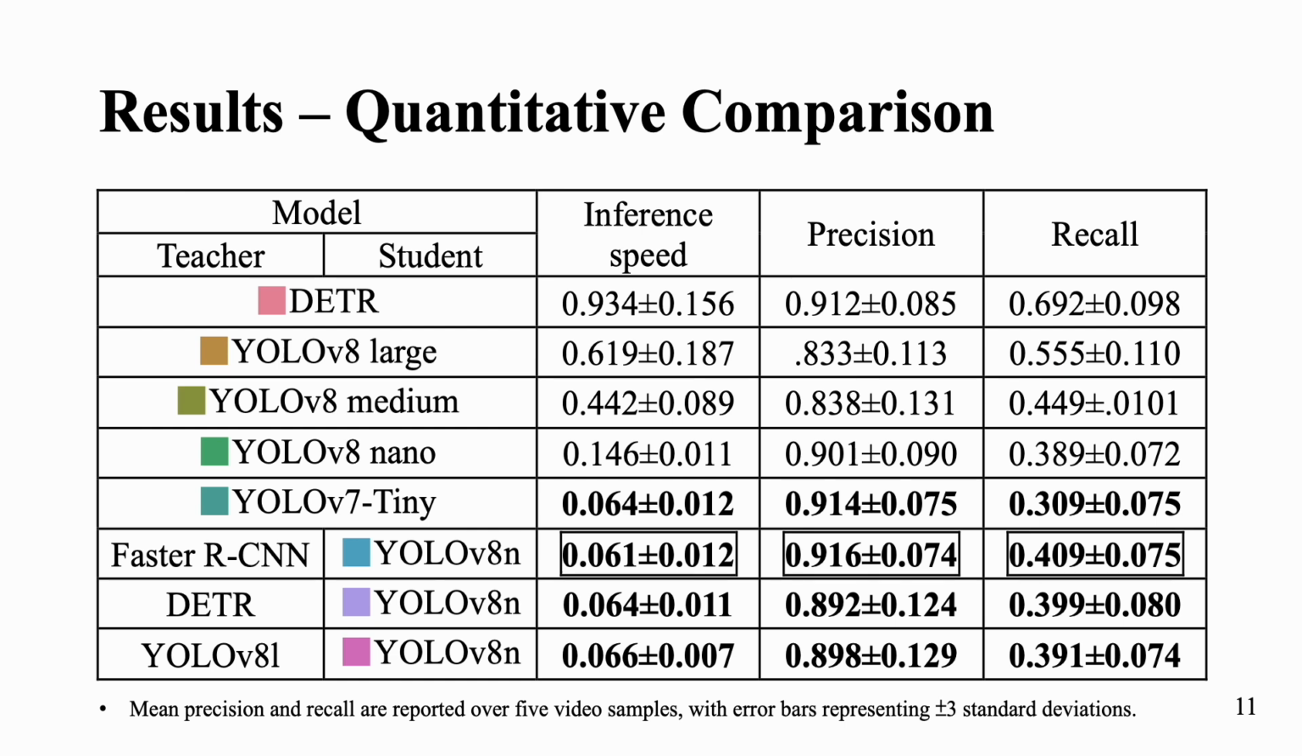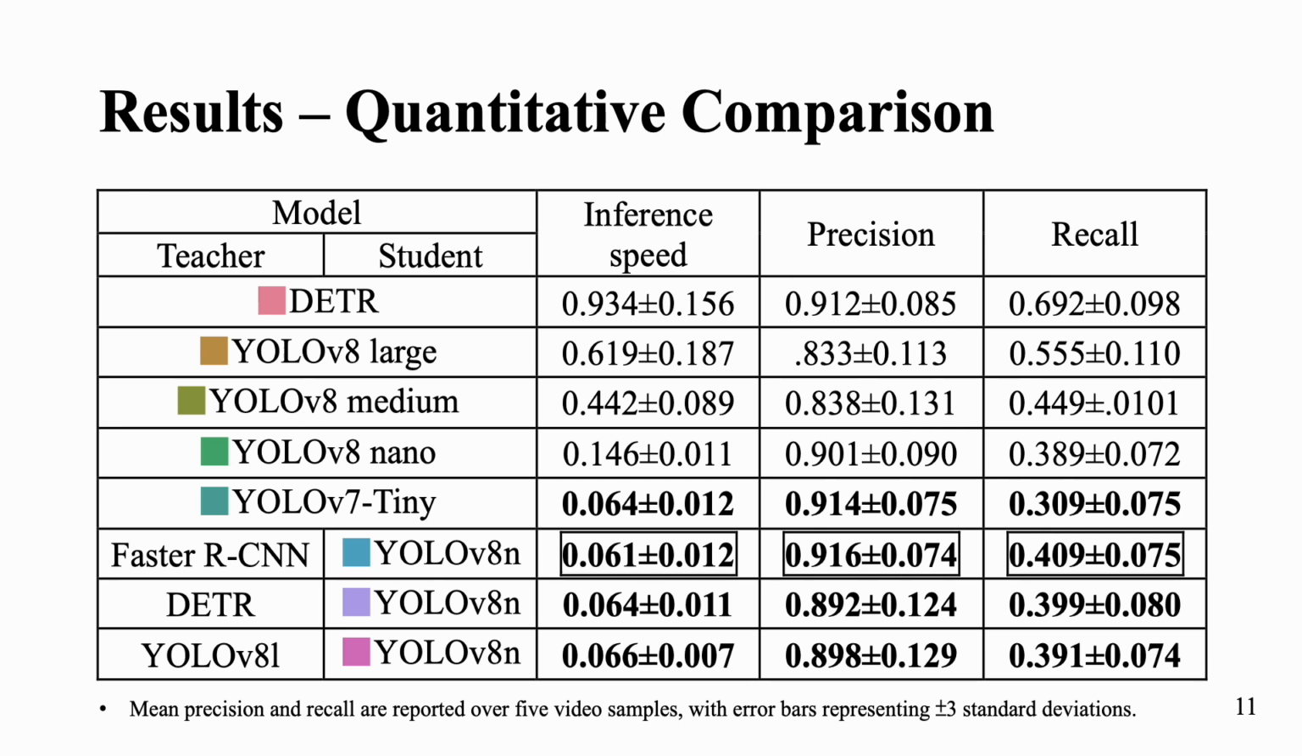This table compares the models in terms of inference speed, precision, and recall. Starting from the top, Detection Transformer and YOLO version 8 Large deliver high precision but suffer from slow inference speed, making them less ideal for real-time deployment. Our baseline YOLO version 8 Nano is fast, but has low recall.